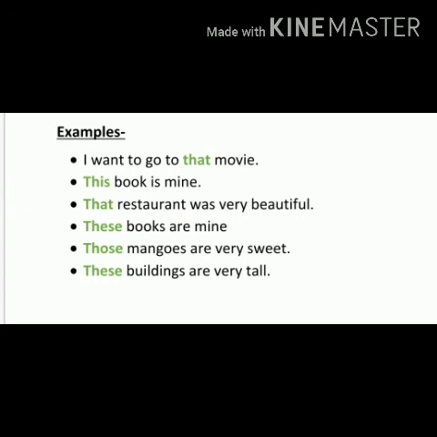I hope these two determiners that we discussed are clear to you all. Students, solve many more exemplar sentences to get it more clear.